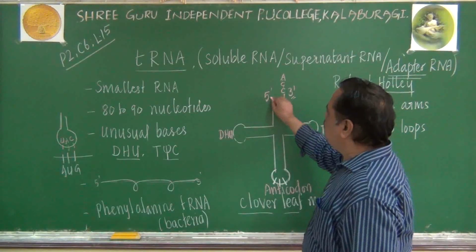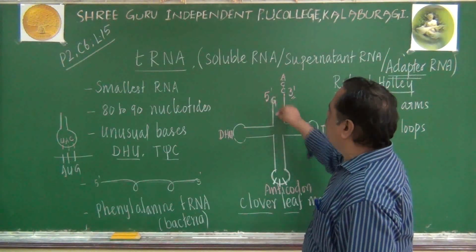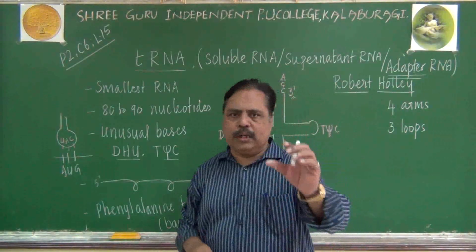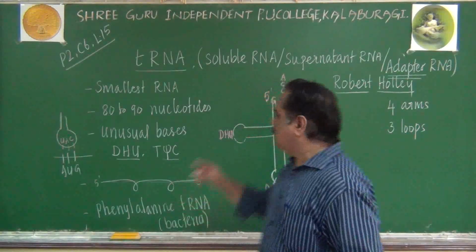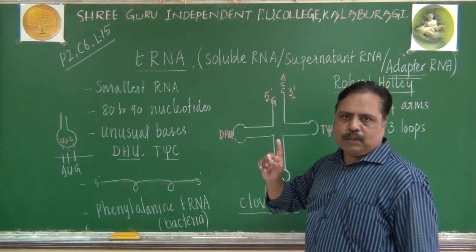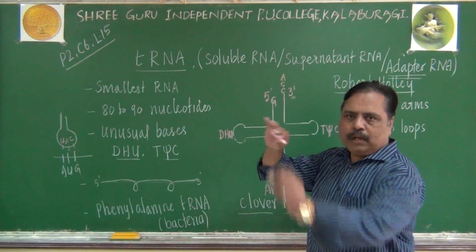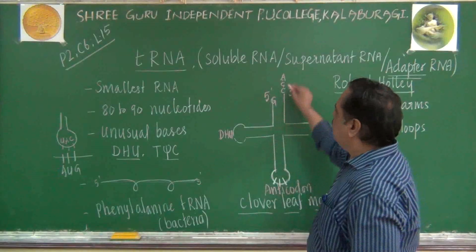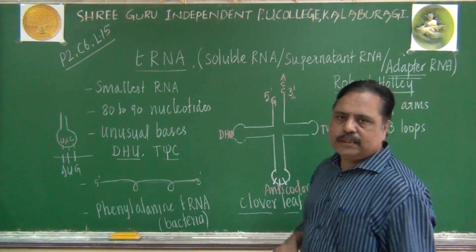What about 5'? It has guanine only. Just like mRNA has a guanine cap, here also a G cap is there. But the tail is not made up of adenine only. A poly A tail is not present. It has a CCA tail in this case.